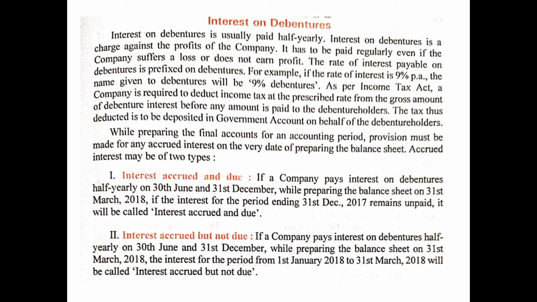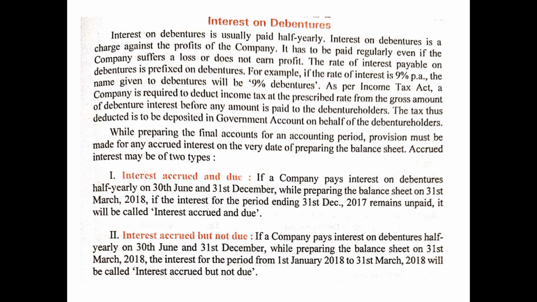While preparing the final accounts for an accounting period, provision must be made for any accrued interest on the very date of preparing the balance sheet. That means a provision must be made for any accrued or outstanding interest on the date of preparing the balance sheet. Accrued or outstanding interest may be of two types. Number one, interest accrued and due. That means the time for payment of interest has come and interest has not been paid.